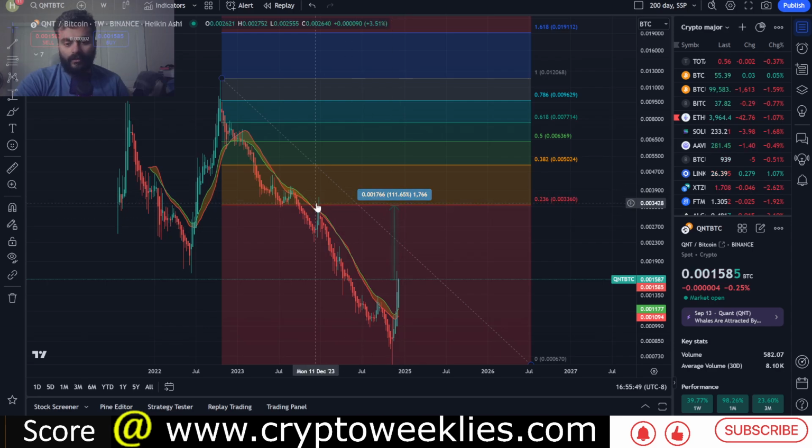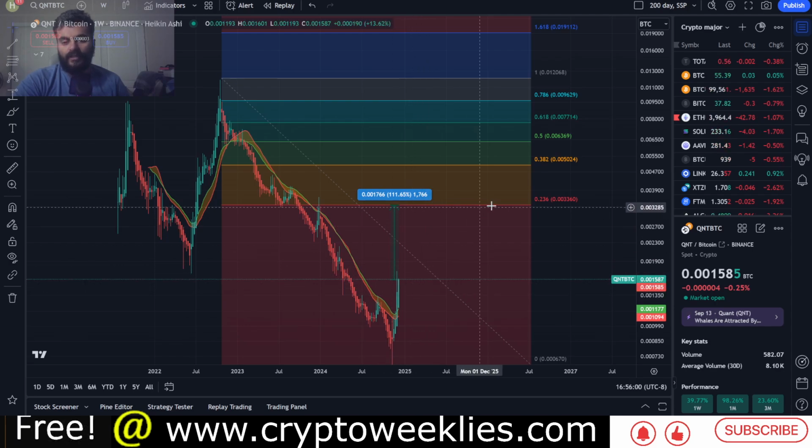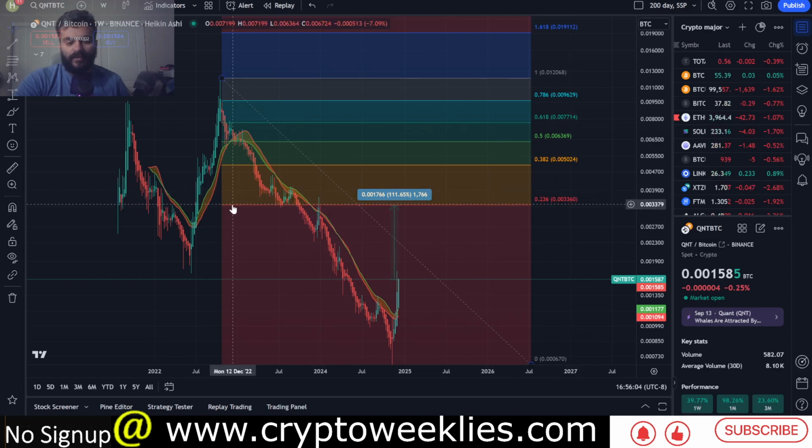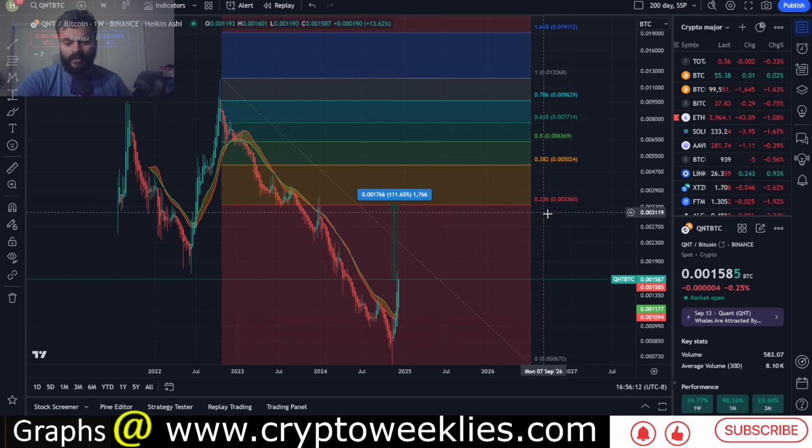So a key target to look at, based on what Quant was doing in late December 2023 against Bitcoin, if that is achieved in the upcoming rally of 2025, is about this 0.236 fib level. That is a very conservative estimate. No one would say that was a blow-off top or an outsized expectation-based return for Quant.